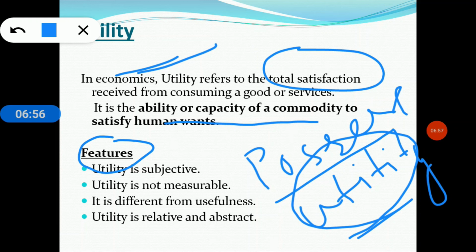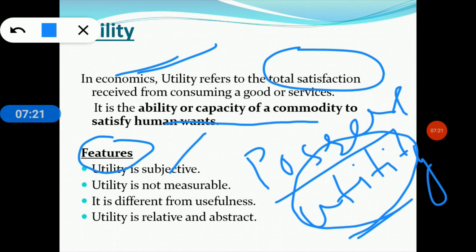The first feature is that utility is subjective. So utility cannot be observed and identified. It depends on the individual's own subjective estimate of the amount of satisfaction he is likely to get from something.